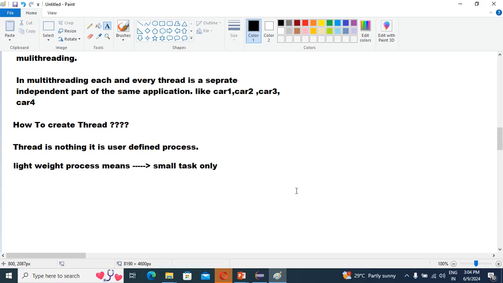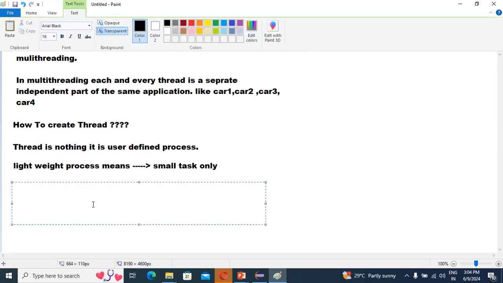We have two approaches to create a thread.